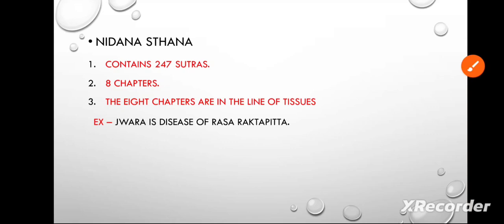Okay, now we completed that. Then we will discuss the sthanas. The first sthana is called Nidana Sthana. It contains 247 sutras, all in 8 chapters. The 8 chapters are in the line of tissues. Means we will learn all the things in the upcoming chapters, that is called Sapta Dhatu. According to that, they are mentioned like Rasa, Rakta, Mamsa, Medha, Asti, Majja, Shukra.